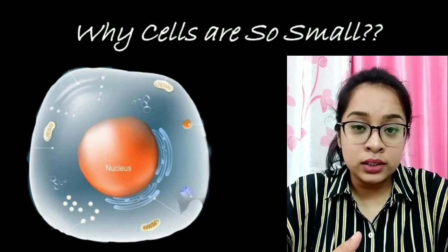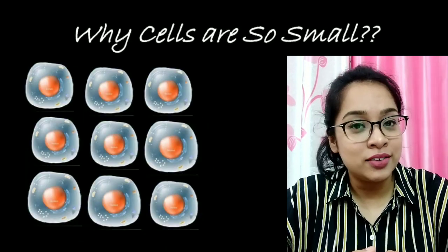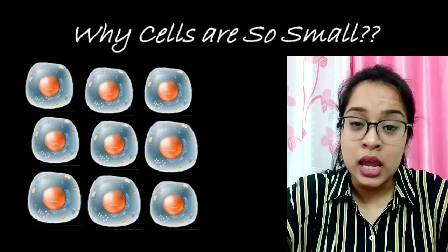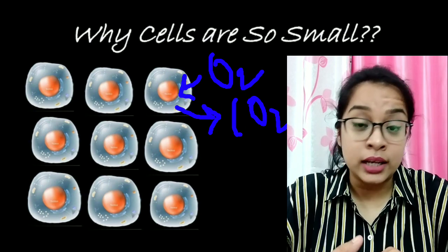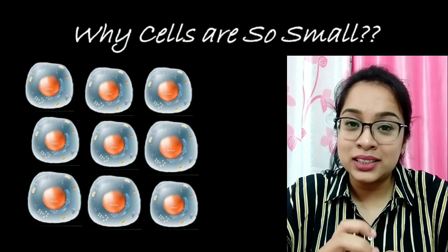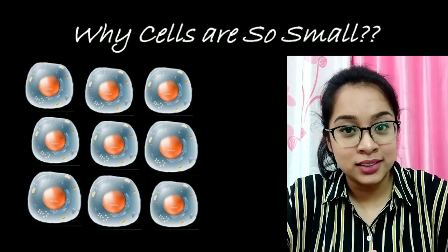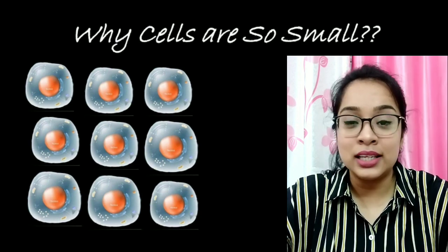We can keep the volume intact but increase the surface area. Now oxygen and carbon dioxide can move at a faster rate because the cell is small and has to cover a small distance. So this gives you the answer why the cell is small.